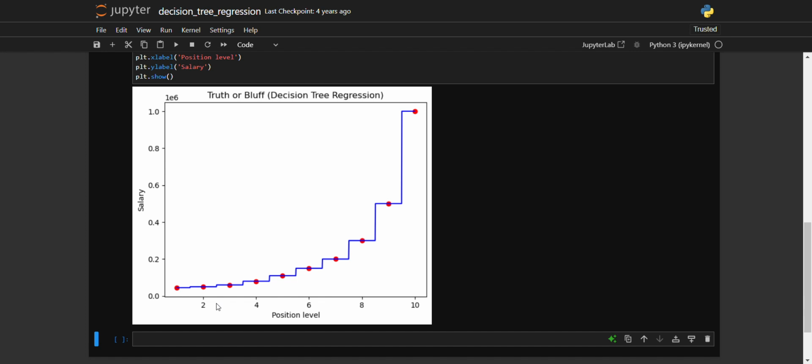We know that a person who is at level 1.5 should have a different salary than that of a person at 2.5. It's just that you have to reward your employees for the skills and the experience that they have. So this model doesn't take into consideration these things. So basically, right from this graph, we can see that this is not a very good way to predict anybody's salary.